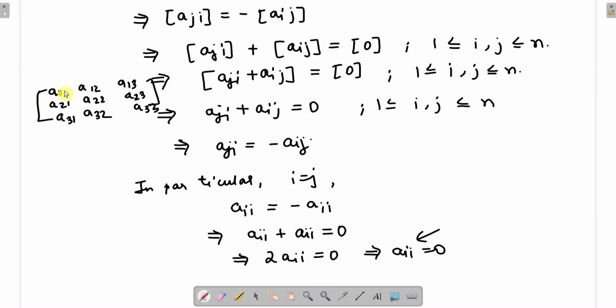Now where are the diagonal elements here? a11, a22, a33. These are the diagonal elements. What is the type of the elements here? You have Aii. You can see if you look at these diagonal elements, it is a11 a22 a33, so it is of the type Aii. So these Aii mean the diagonal elements.